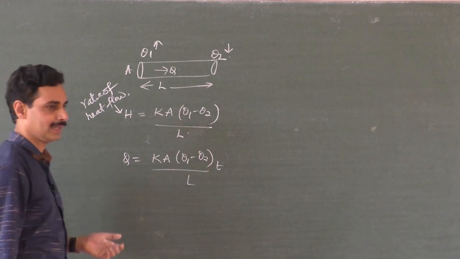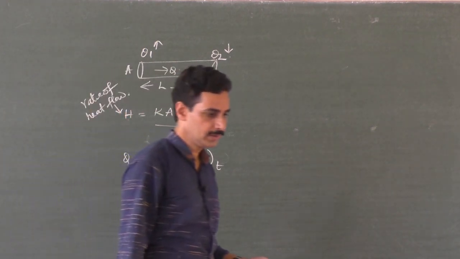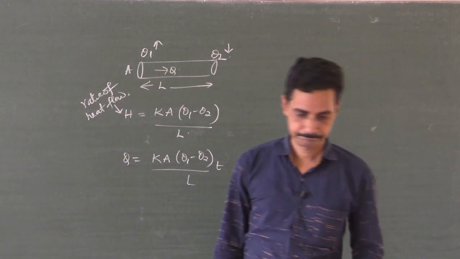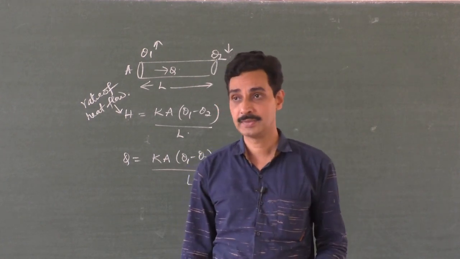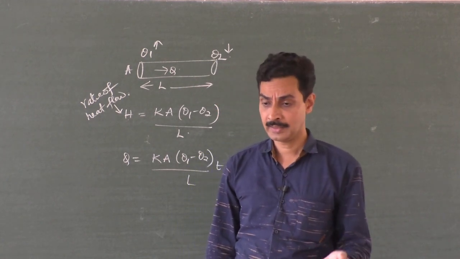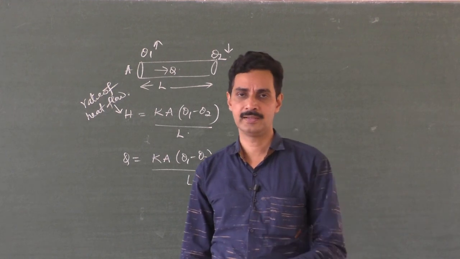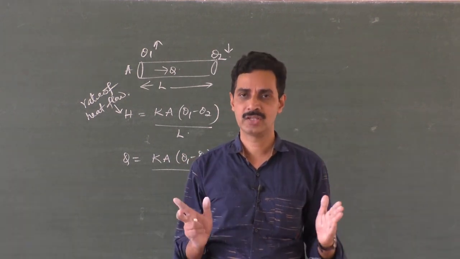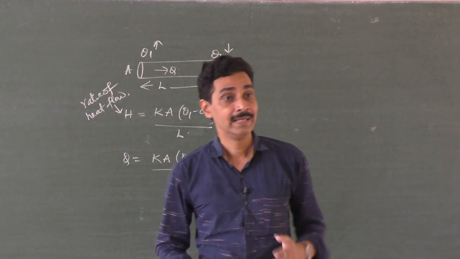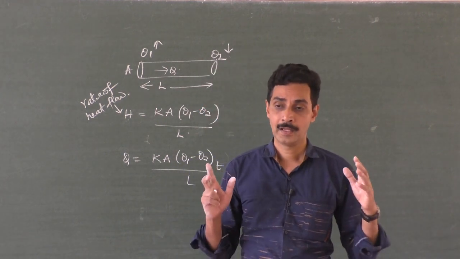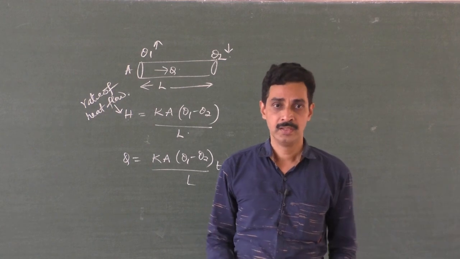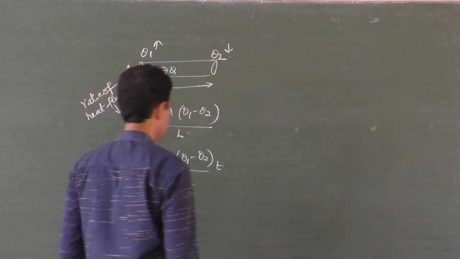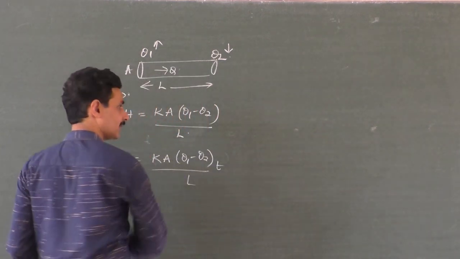Now this K is the thermal conductivity. Do you remember electrical conductivity? In electronics, that is the flow of current, the charges will flow, and charges will flow only when there is a potential difference between the ends of the rod. Heat energy flows only when there is a temperature difference between the ends of the rod. So you can write it like this. See, here thermal conductivity is given.